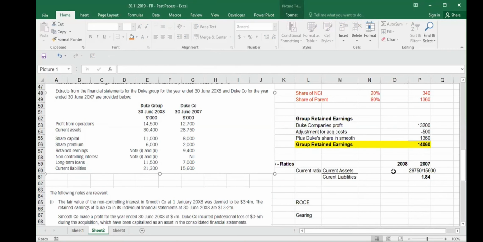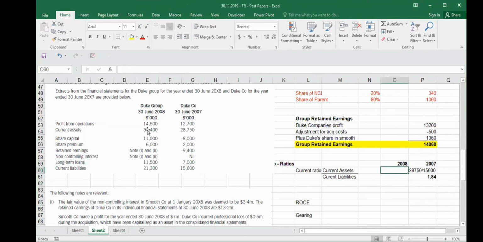In 2008, what do you have? Your current assets are 30,400 divided by your current liabilities of 21,300. So it's very simple. It's easy. This is not challenging at all. You do it like this. You just need to spend time on that. That's all.